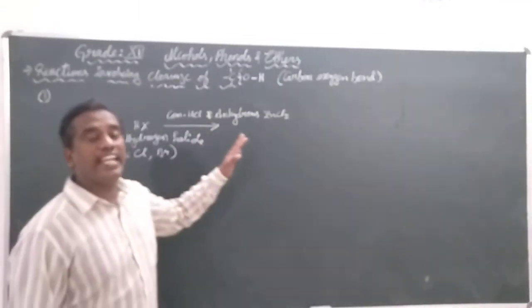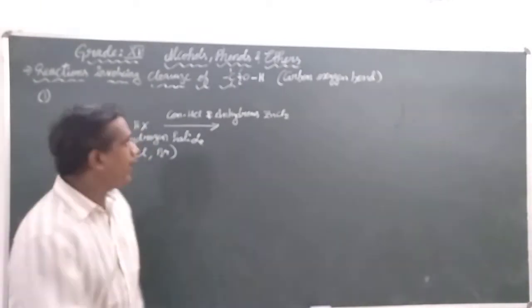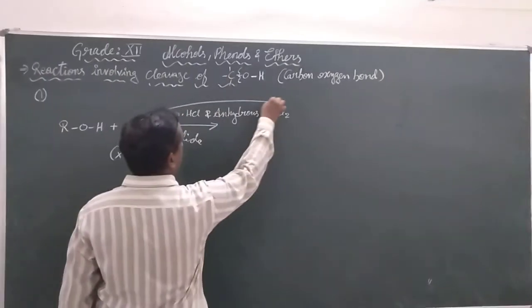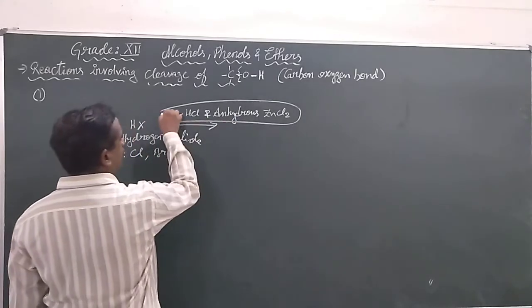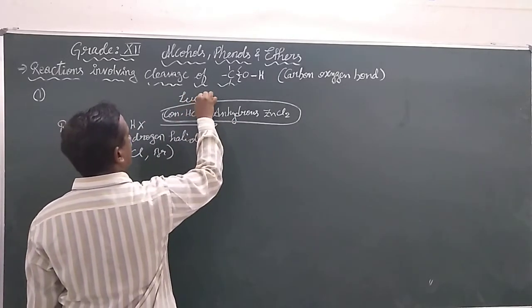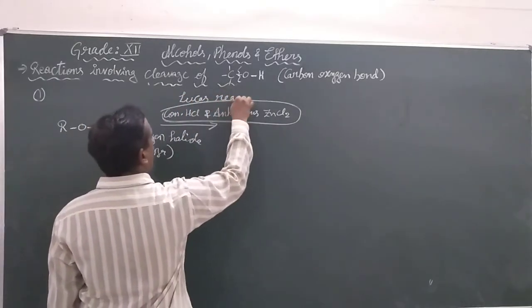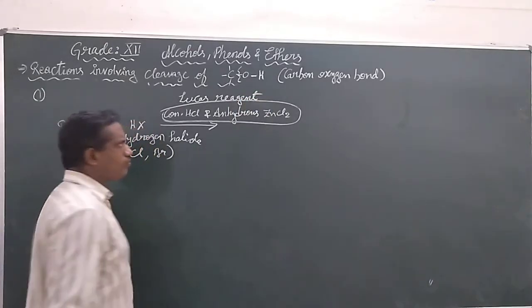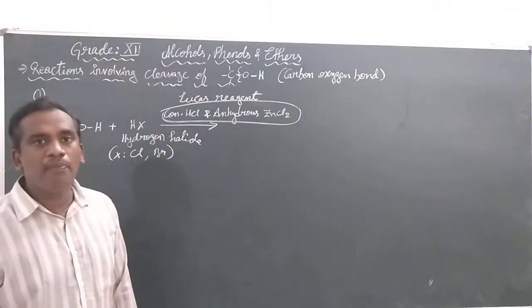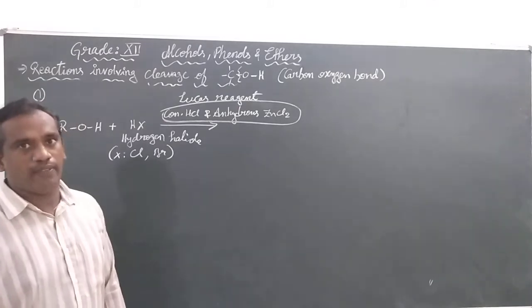This concentrated HCl and anhydrous ZnCl2 we call Lucas reagent. What do we call this reagent? Lucas reagent.